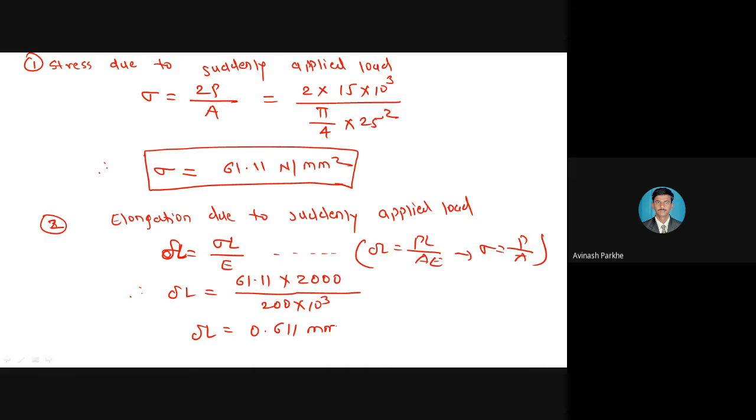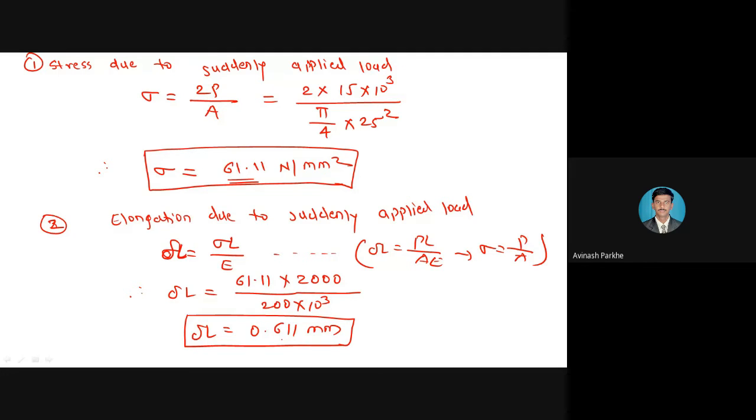Delta L is equal to 0.611 mm. That means due to the 15 kilonewton suddenly applied load, 61.11 Newton per mm square stress is developed in that particular bar, and due to this stress, or due to this 15 kilonewton suddenly applied load, 0.61 mm of deformation takes place for that particular circular bar.